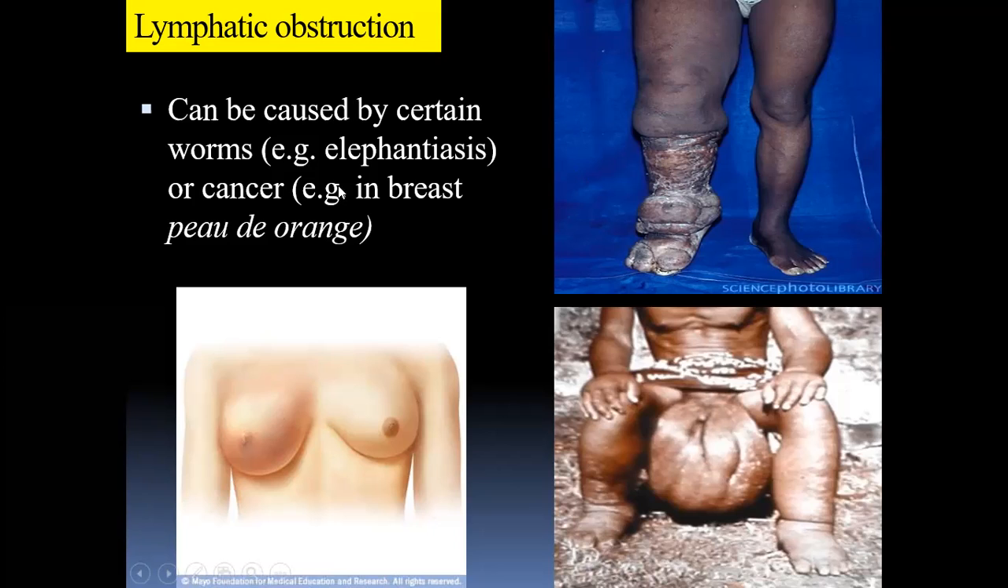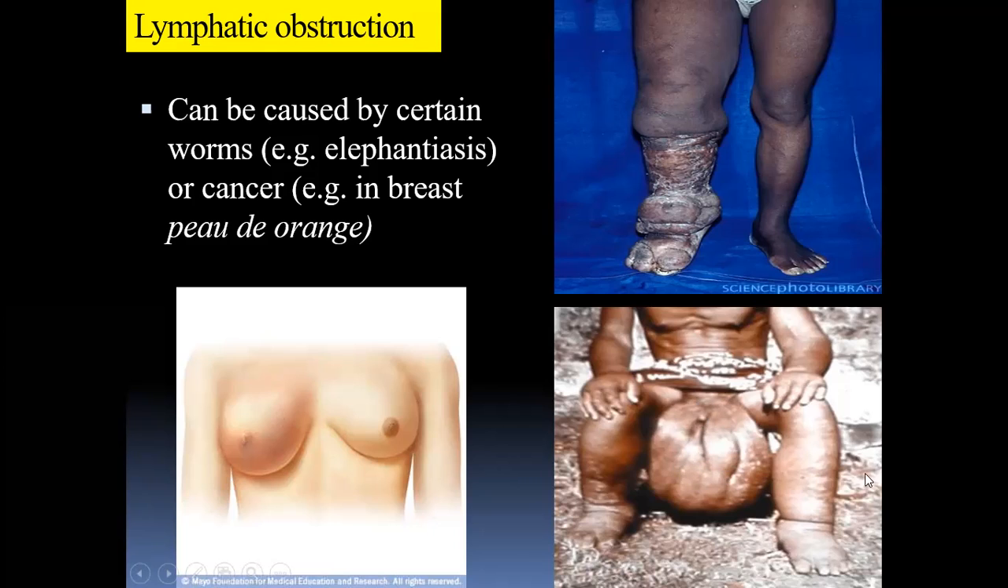Similarly, in carcinoma of the breast, it can lead to a peculiar condition called peau d'orange, where the lymphatic vessels are blocked, and that leads to an orange-like appearance of the mammary gland, the breast. It looks like orange skin, so that's why it is called peau d'orange, the skin of the orange, because of the blockage of the lymphatic system. Similarly, if there is blockage of the lymphatic system in the scrotum, it leads to a huge elephantiasis of the scrotum.